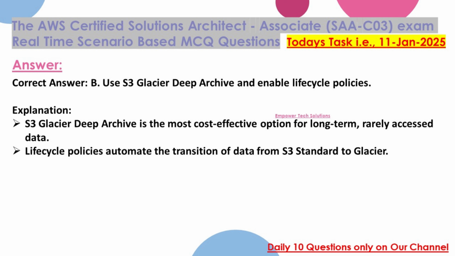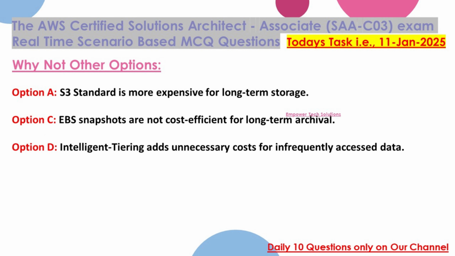Correct answer: B. Use S3 Glacier Deep Archive and enable lifecycle policies. Explanation: S3 Glacier Deep Archive is the most cost-effective option for long-term, rarely accessed data. Lifecycle policies automate the transition of data from S3 standard to Glacier. Why not other options? Option A. S3 standard is more expensive for long-term storage. Option C. EBS snapshots are not cost-efficient for long-term archival. Option D. Intelligent tiering adds unnecessary costs for infrequently accessed data.